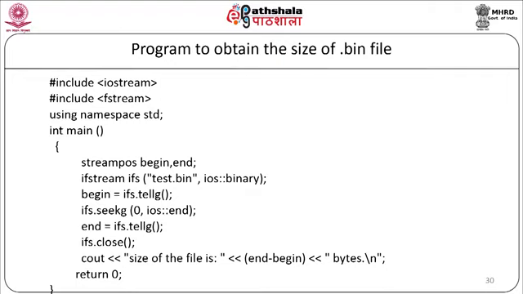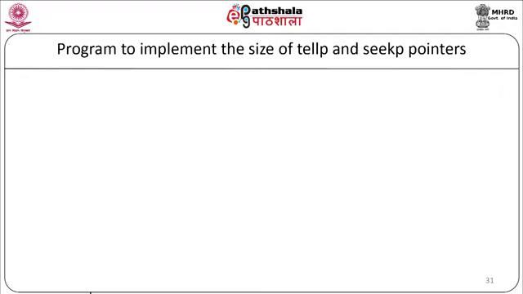Now, we are going to display a message on the screen as cout, "the size of the file is", end minus begin, "bytes"; return 0, end of the main program. So, as you can see here we have used these 2 variables begin and end. Begin will tell you the position from the first, which is the get pointer, and end will tell you the position from the last, the end pointer, and the difference between begin and end will give you the total size of the file. When the above program is compiled and executed, it will produce the result: size of the file is 40 bytes.